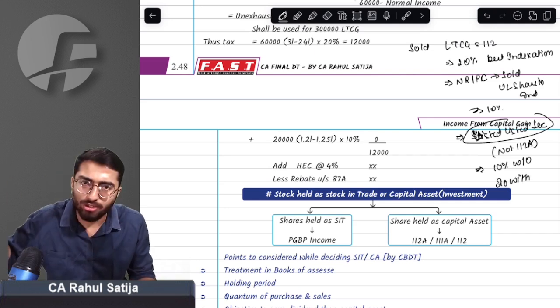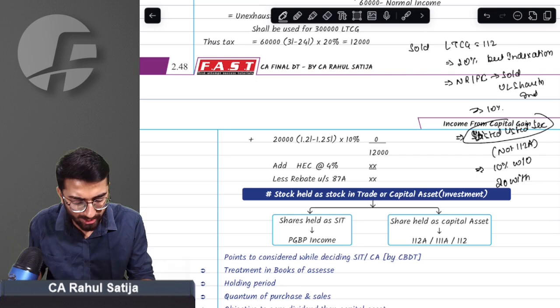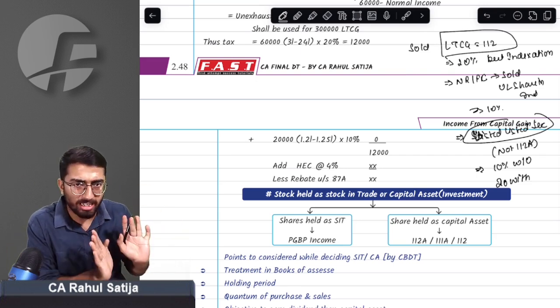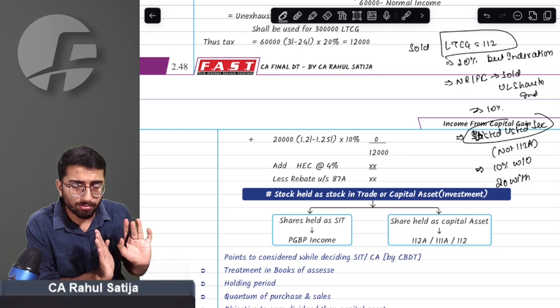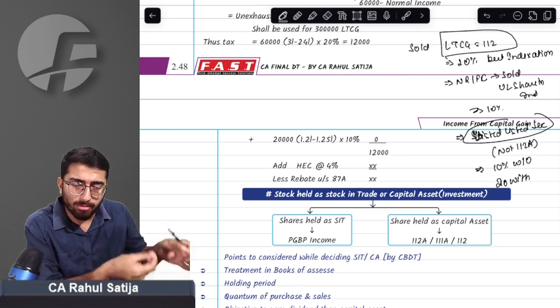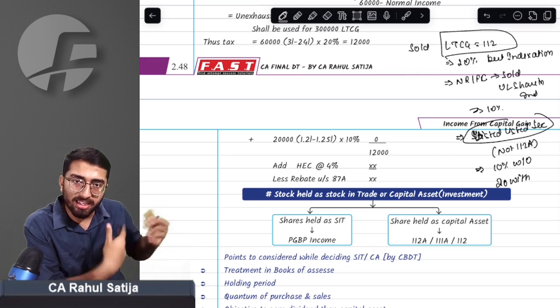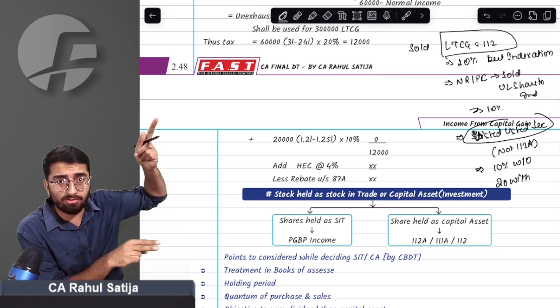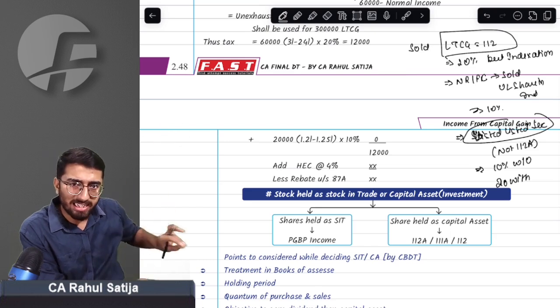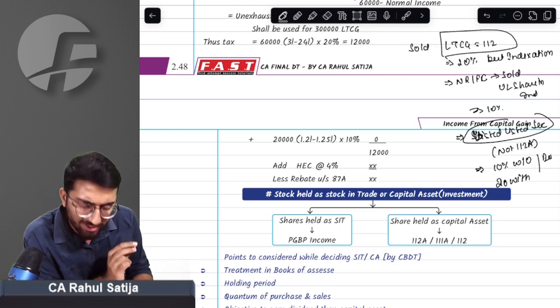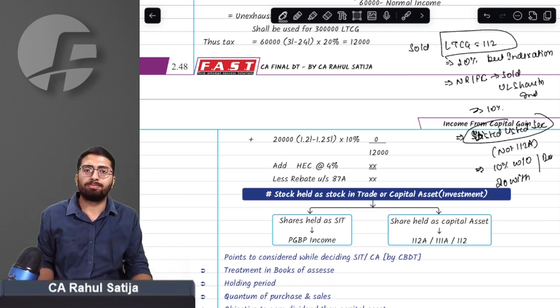This was the case of 112A. The tax rate under section 112 was these three. Normally 20% with indexation. A non-resident foreign company is taxable at the rate of 10% if they sell any kind of unlisted shares, or if you sell any listed securities not covered under section 112A, you will be taxed at the rate of 10% without indexation, or 20% with indexation, whichever is beneficial for you. This was the tax rate before the budget.